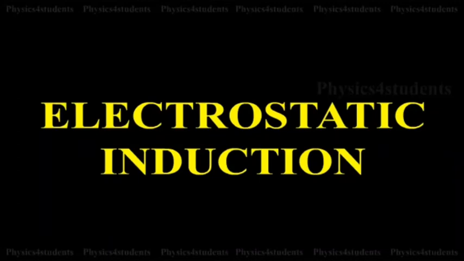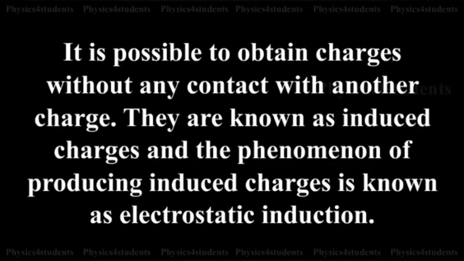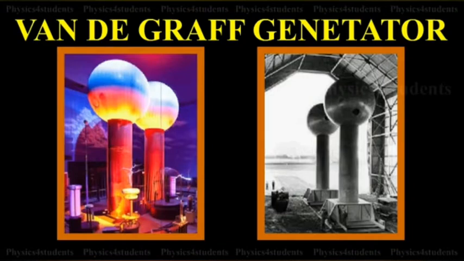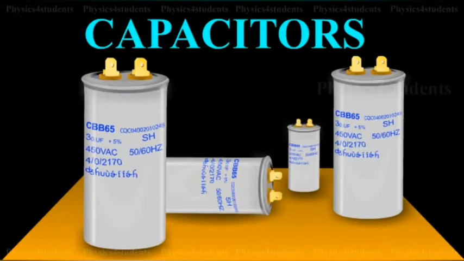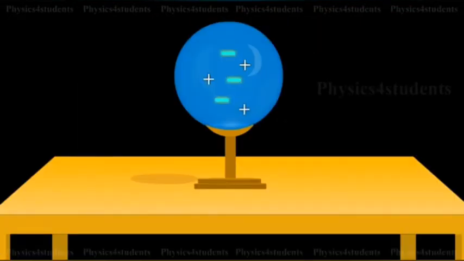Electrostatic induction. It is possible to obtain charges without any contact with another charge. They are known as induced charges, and the phenomenon of producing induced charges is known as electrostatic induction. It is used in electrostatic machines like the Van de Graaff generator and capacitors. The animation shows the steps involved in charging a metal sphere by induction.